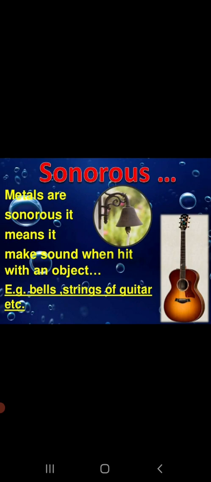What do we understand by the word sonorous? The word sonorous means making sound. I am sure we have all heard the traditional school bell, which is made of metal. When metal parts hit each other, they make noise. When metal strikes another metal or is struck with a hard material, it produces a ringing sound. Thus, we say that metals are sonorous. Because of this property, metals are used in wind chimes, bells, and musical instruments.